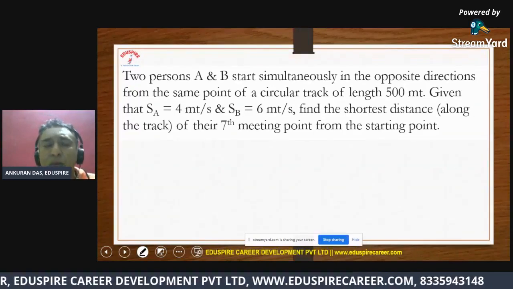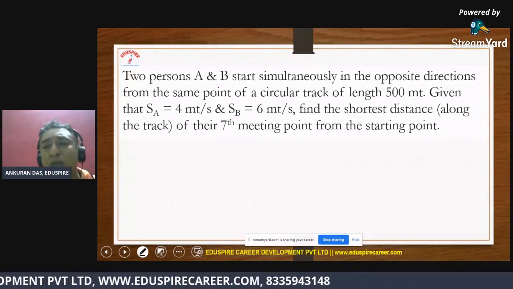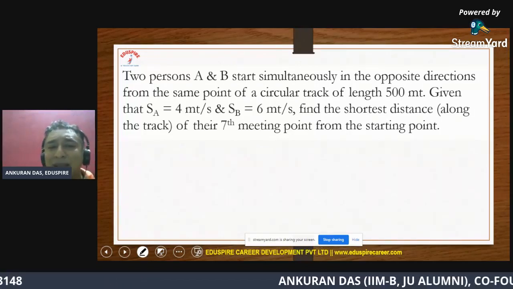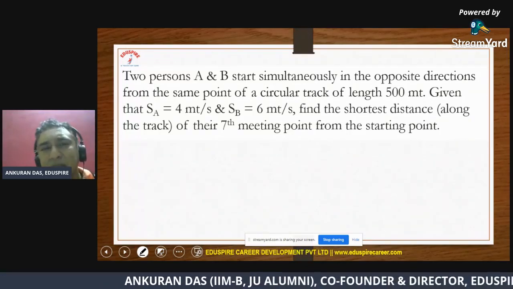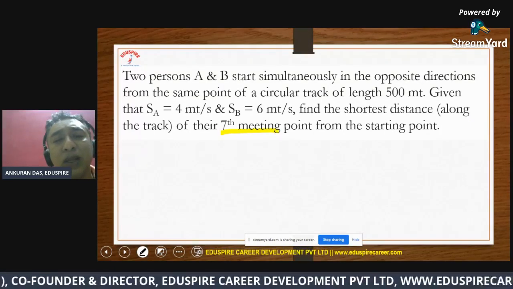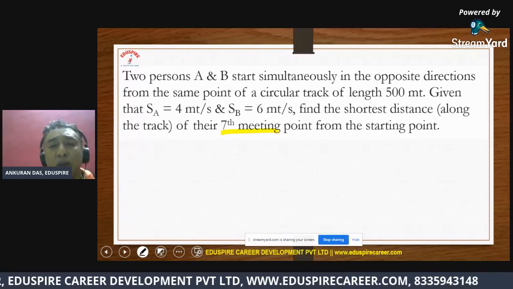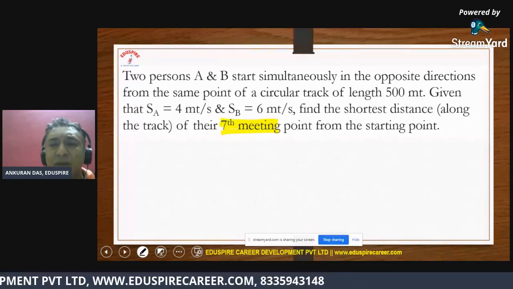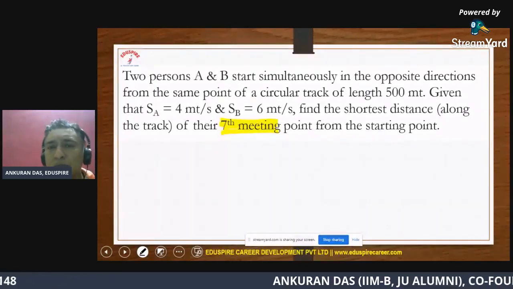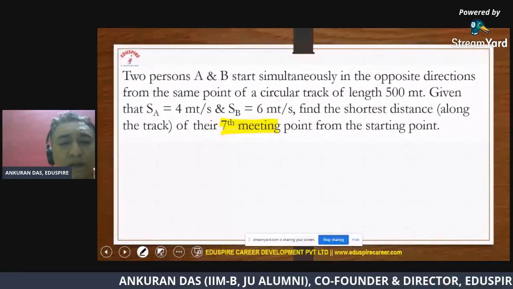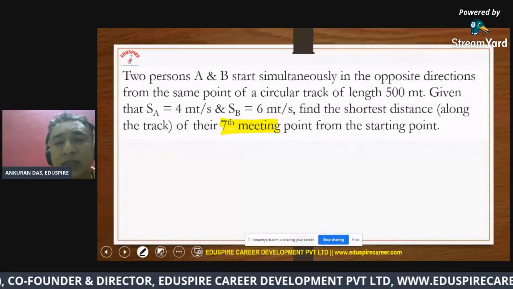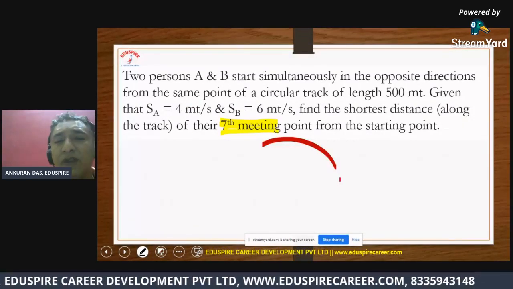Pretty interesting. So it's about circular motion of time and distance, one interesting part, right? But at times, it might look a little complicated if they tell you seventh meeting point, or they could have told you, to make it more complicated, 17th meeting point or 20th meeting point, etc. But there is a quick trick. So I want to show you that quick trick to solve these kinds of questions. Firstly, let me look at this path. So this is a circular path of length 500, as they have said.